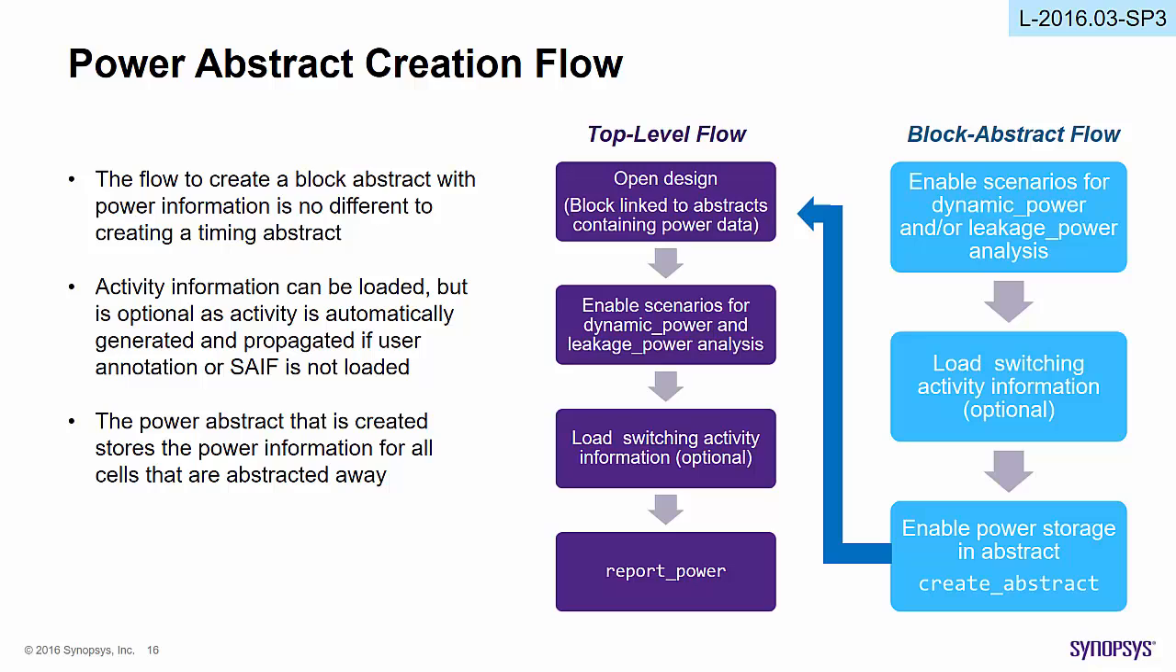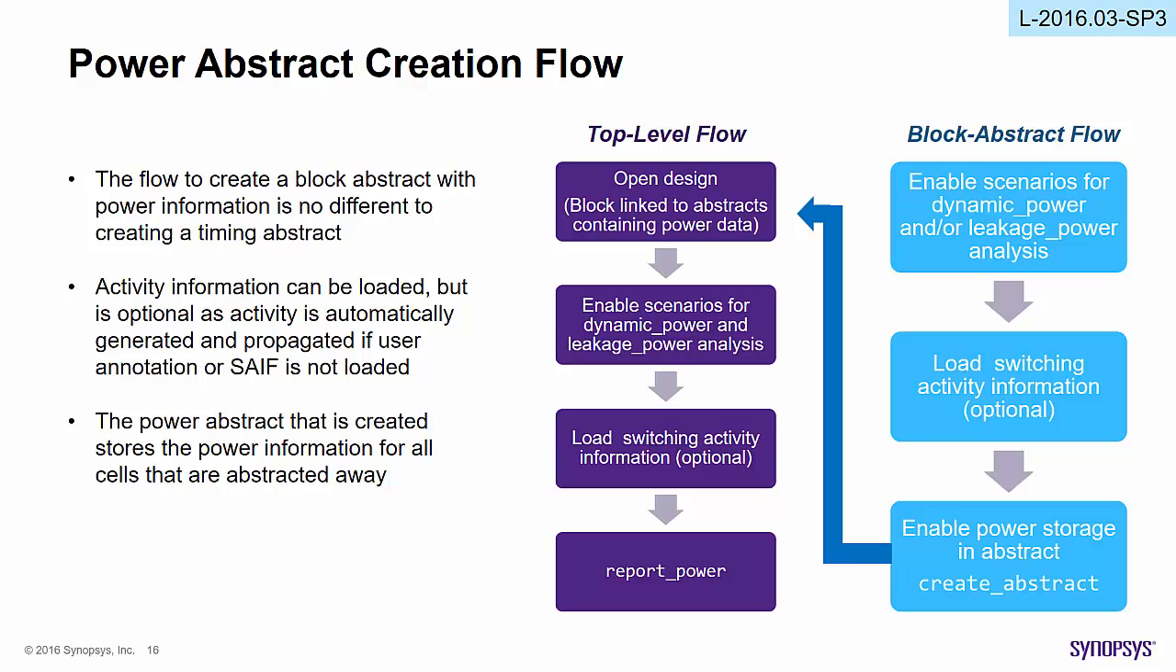Top level flow. Come to the top level and open the design which is linked to abstracts containing power abstracts. Enable scenarios for dynamic power and or leakage power. And you can do report power from the top level. Now the power reported at the top will be complete and correct.